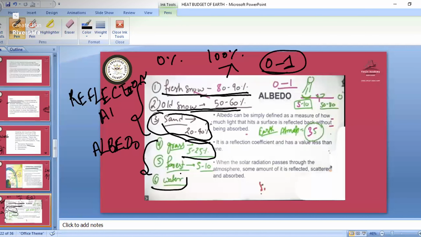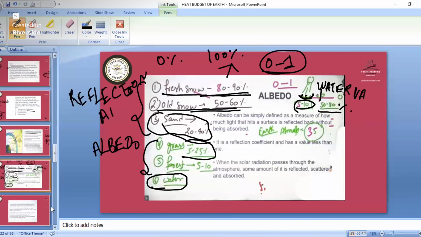In water we have both the minimum and the maximum. When water has come as rain from the clouds, we have the minimum, only 5 to 10% albedo. Why 5 to 10? Because when water cools down, it absorbs the light. And when it becomes warm and turns into water vapor, water vapor has 50 to 80% albedo. So remember this. This is all about the albedo percentage.